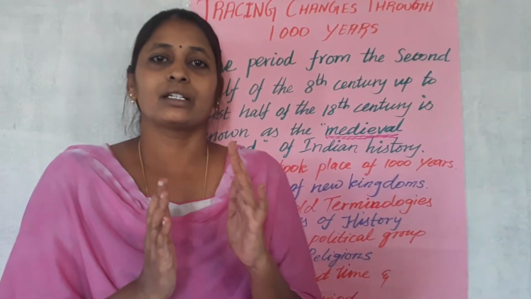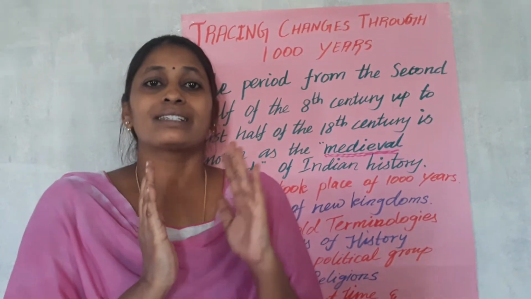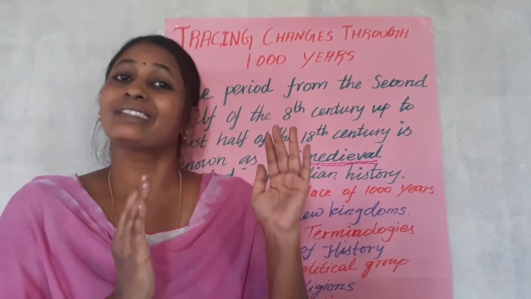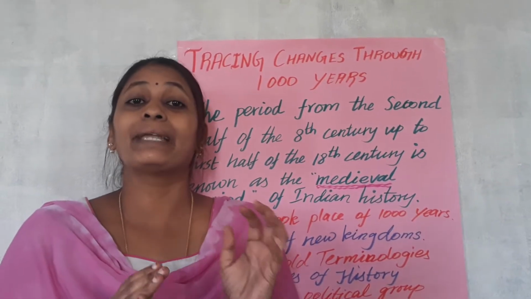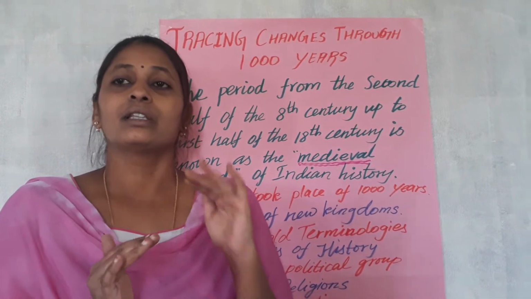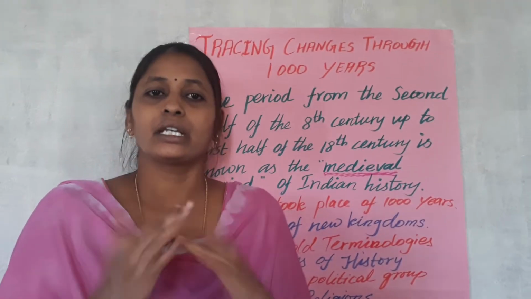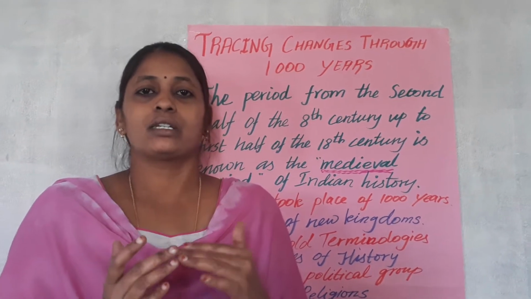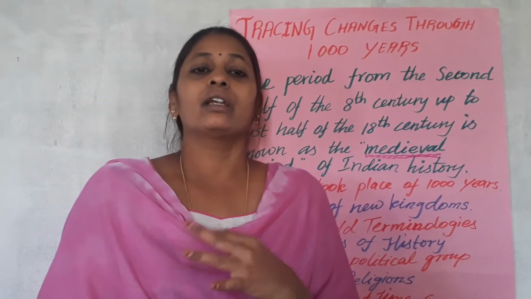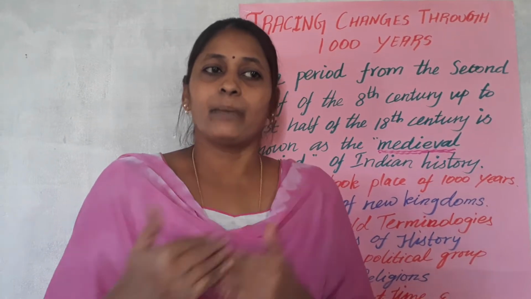So what is the time period called medieval history? It means around 700 to 1750. So these 1000 years are called the medieval period. Why do they say this period is medieval? In these 1000 years, a lot of changes happened in our Indian subcontinent. What changes happened in our subcontinent and how they happened, everything we are going to discuss in the upcoming lessons.